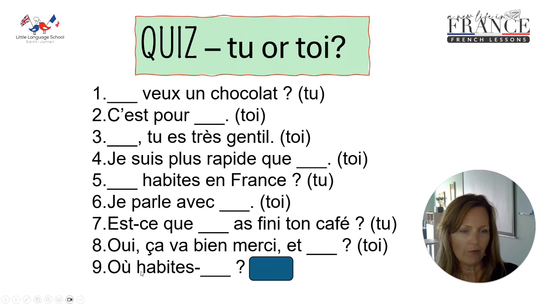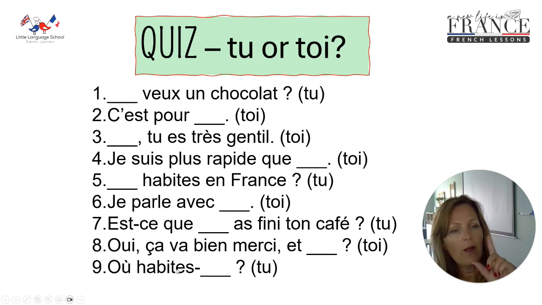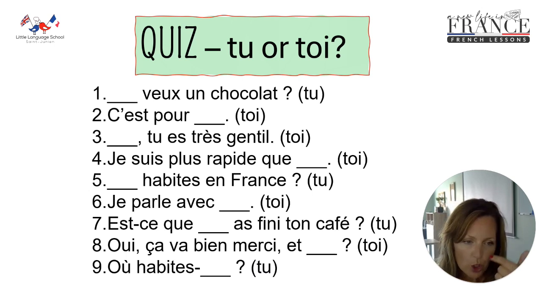And the last one, bit of a trick one here. Où habite... So here we've got where live you. What have we got going on here? It's a question format. It's one of those switched around question formats. So what's it going to be? We've got a verb here. It's got to be où habites-tu. And remember, that's that little funny exception that when we've got the verb and the subject, the tu, switched around. Okay? Habite is still going with tu. It only looks like that because we've got the question, the inversion of the question.